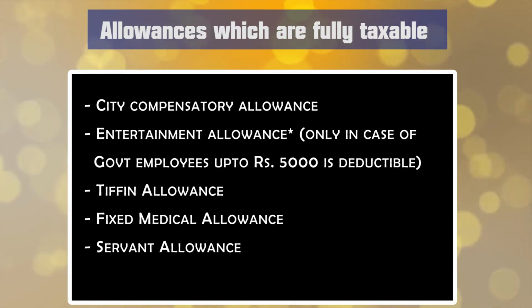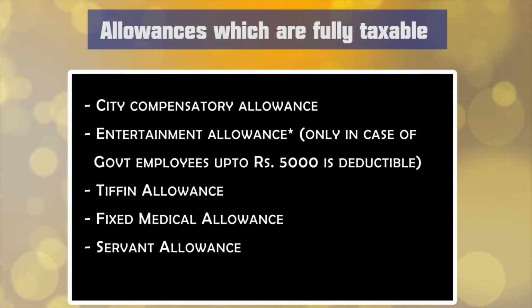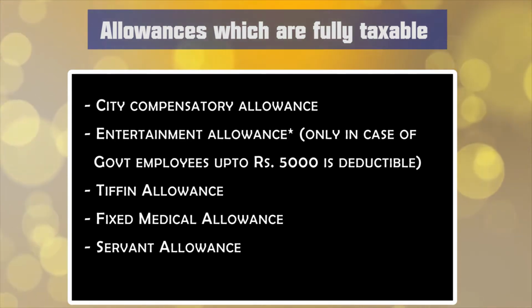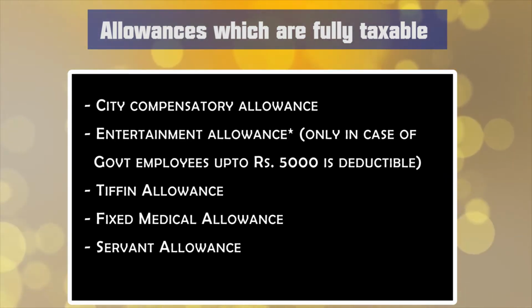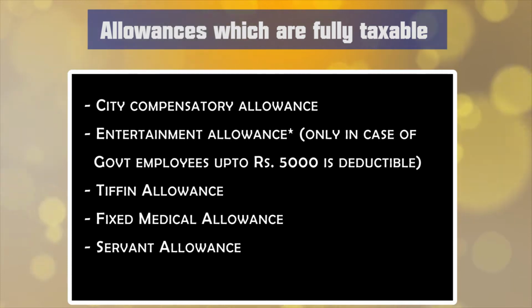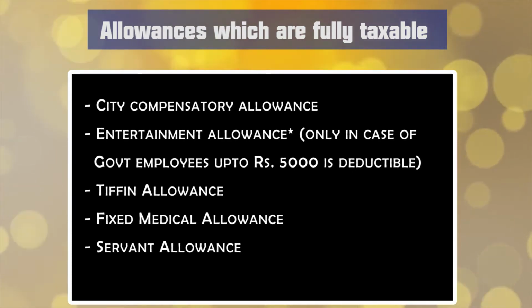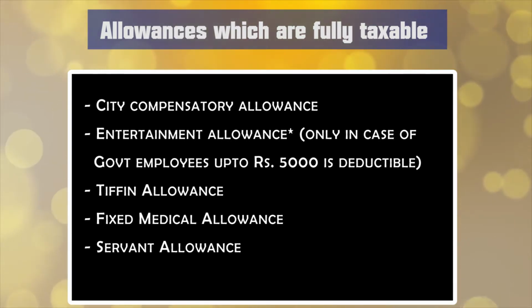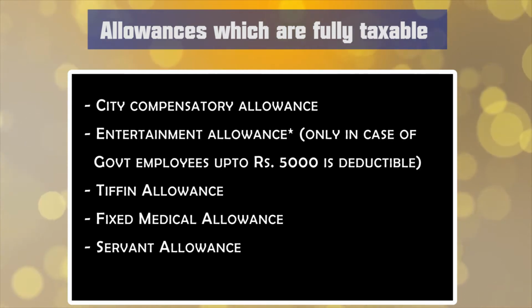Allowances which are fully taxable include city compensatory allowance, entertainment allowance. In most of the cases it is taxable. For government employees up to rupees 5,000 it is deductible. There are other allowances which may be known as tiffin allowance, fixed medical allowance, servants allowance. So in this way there may be different kinds of allowances which are fully taxable under the Income Tax Act.